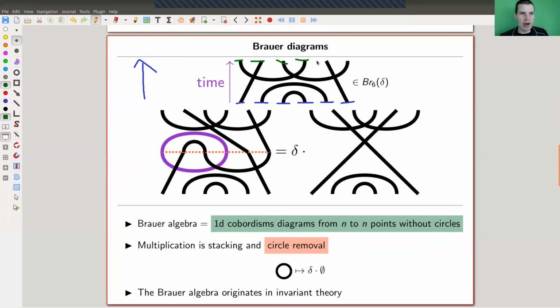I could write down a Brauer category where I vary the number of points, but I will focus on the algebra where I have the same number of points at the bottom and at the top. So this is an element of my Brauer algebra on 6 strands. And it's really just a cobordism picture. It has 0-dimensional manifolds at the bottom, 0-dimensional manifolds at the top, and 1-dimensional manifolds, which are really just intervals connecting them in this fashion here.